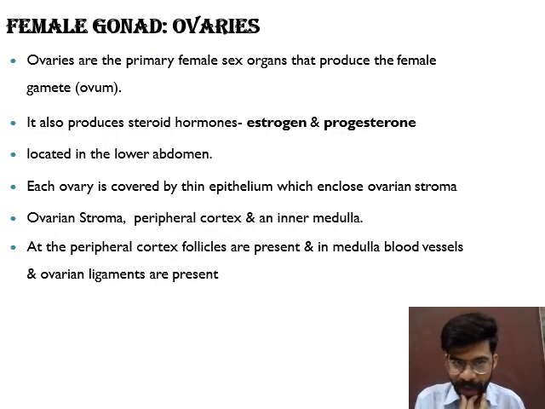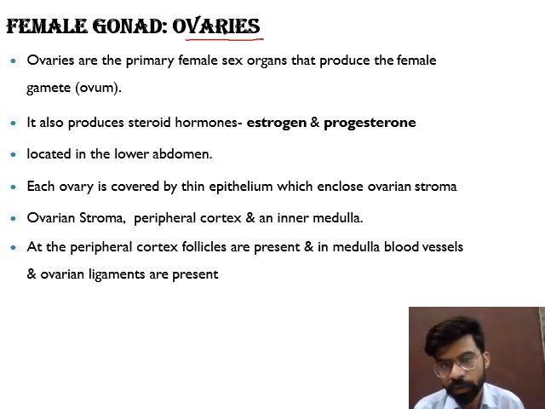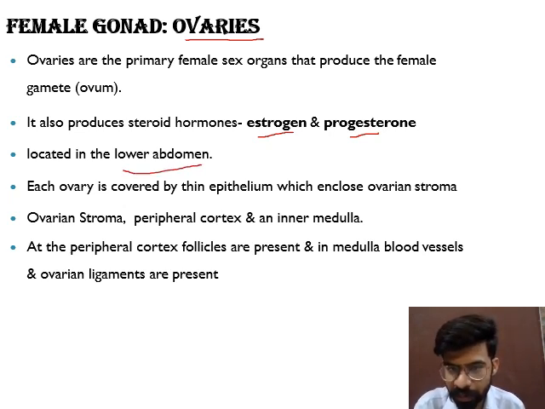Now, ovaries. Ovaries are the primary sex organ. Why are ovaries known as primary sex organ? Because they lead to the formation of gametes, female gametes, and they also produce various hormones, that is estrogen and progesterone. The ovaries are located in the lower part of the abdomen. Each ovary is covered by a thin epithelium covering, and it also encloses the ovarian stroma.